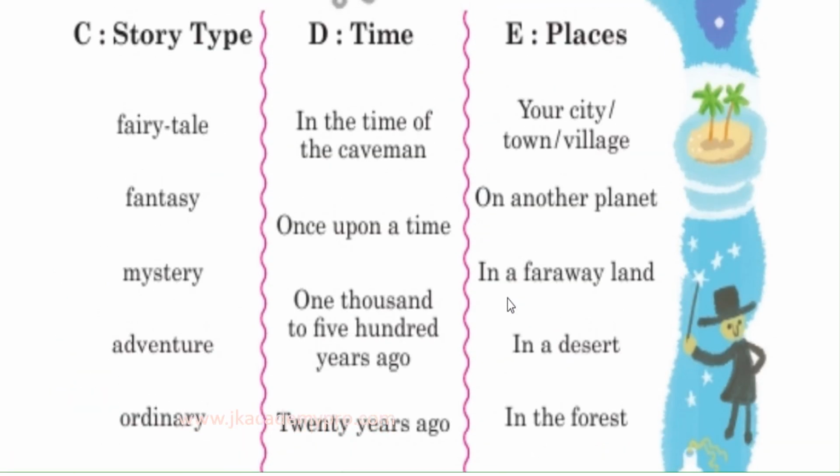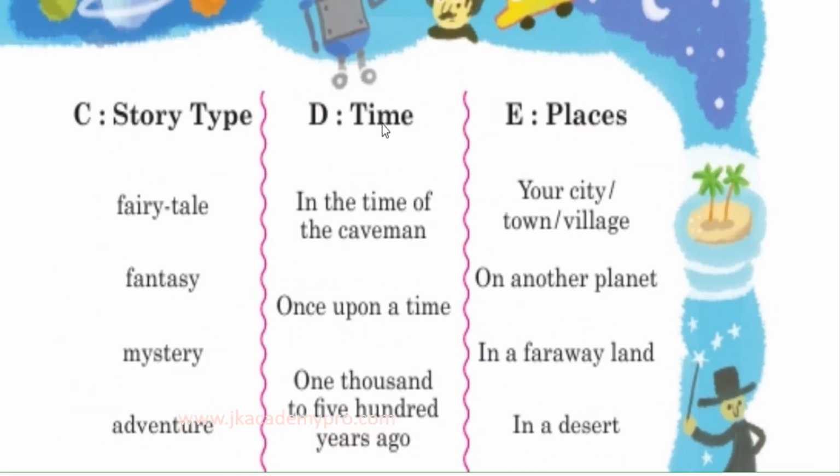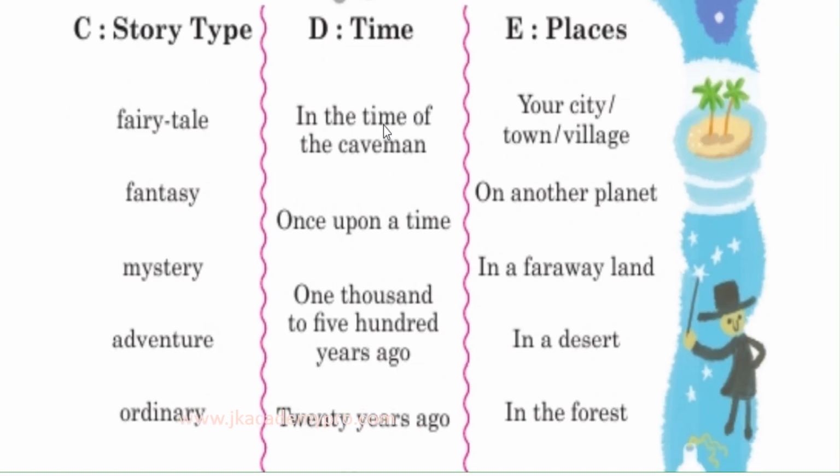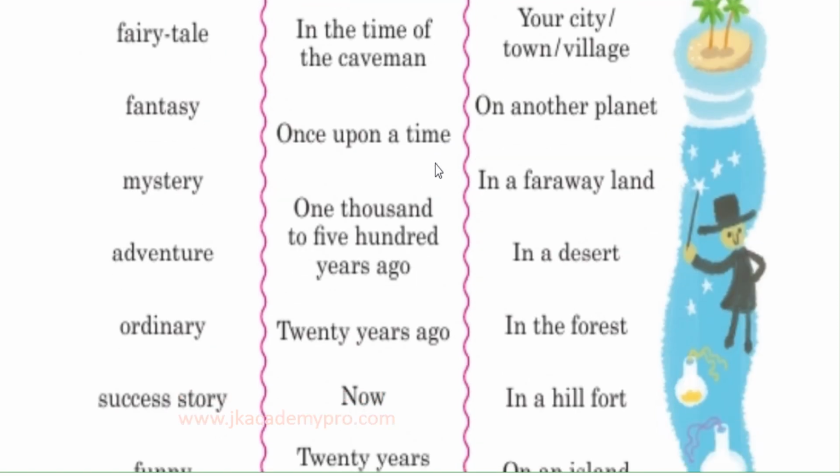Now let's go to column number D. It is time period. So when does the story take place? So it could be in the time of the caveman. Okay, you have learned a lot about cavemen in history, so you could gather information from your EVS 2 textbook as well as from other stories that you must have heard or read from your other GK books. So all those things you could gather and create your story around a caveman. So that is the time period you could choose.